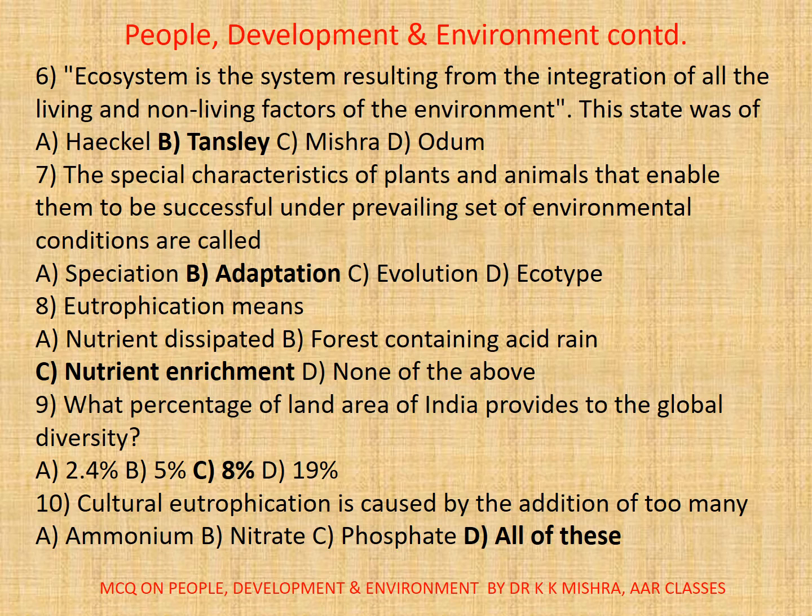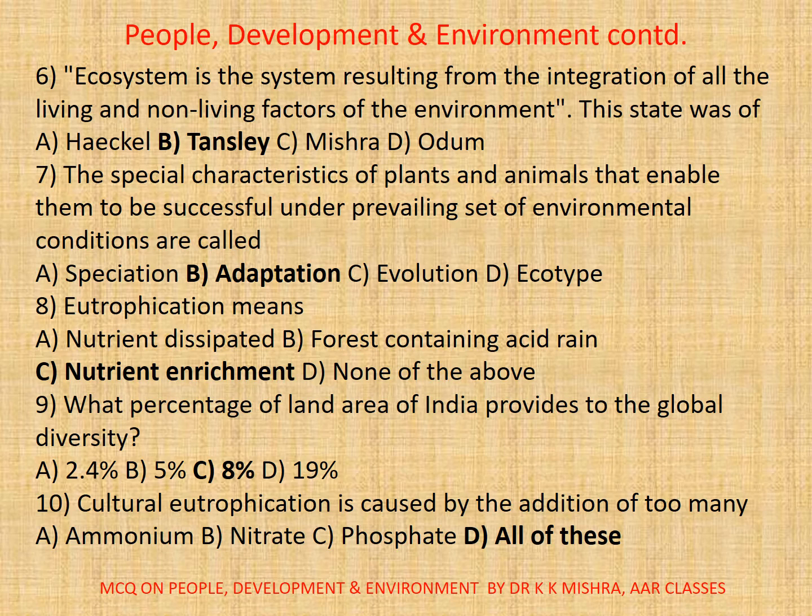7. The special characteristics of plants and animals that enable them to be successful under prevailing set of environmental conditions are called. Correct option is B, adaptation. 8. Eutrophication means. Correct option is C, nutrient enrichment.